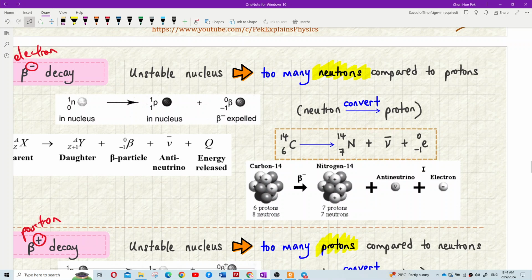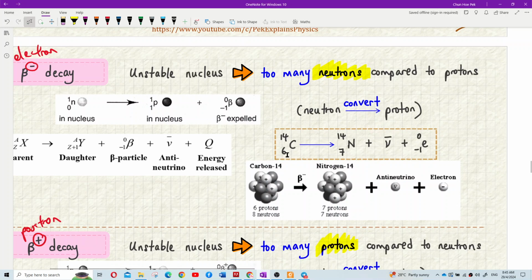Kenapa negative 1? Sebab dia negative charge. Dia negative 1 lah, negative 1 charge. So bila dia keluar ke negative 1, so what happen is tadi ini 6 jadi 7. So nak balance left and right, kan? Balance left and right. So ini macam 7 tolak 1 dapat 6. Understand, class? 7 minus 1 you get 6.